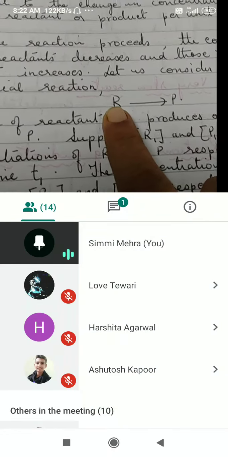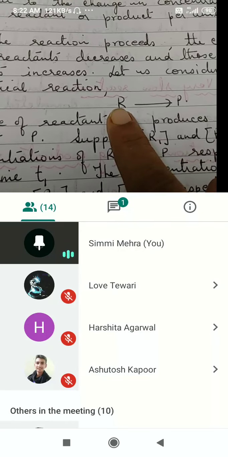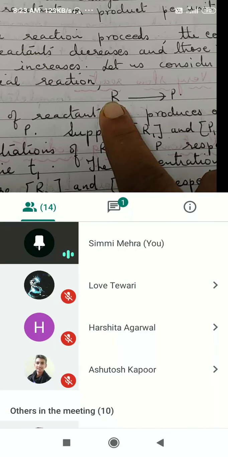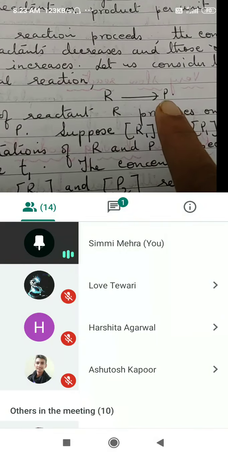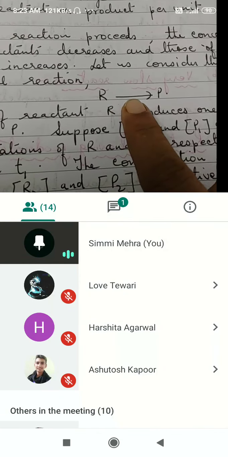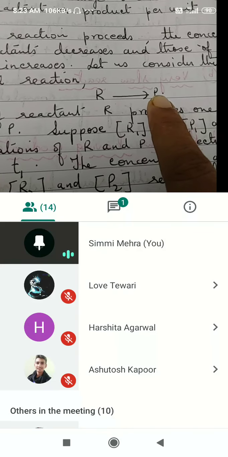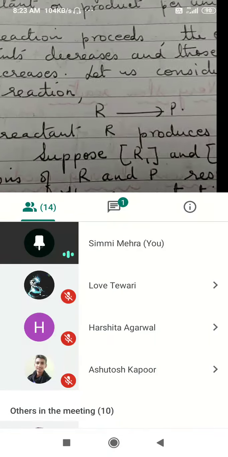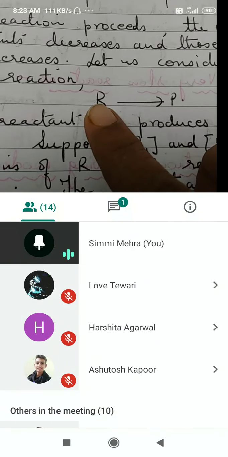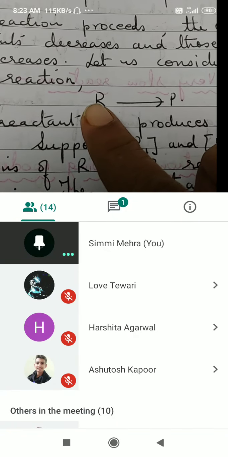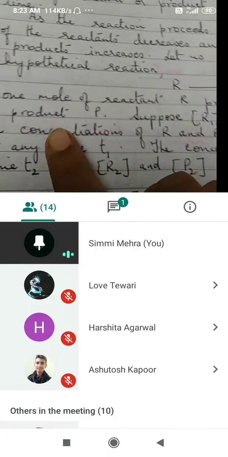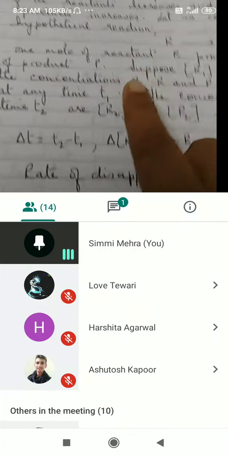What is the initial concentration of the reactant? Suppose I take 1 mole of the reactant and there is only one reactant. So the molecularity of the reaction will be 1. Okay, it is changing into product. Then the reactant concentration will go on decreasing. The initial concentration of product is always 0. So when the reaction starts, no product is formed. So initial concentration of the product will be 0. The rate of reaction for the reactant will go on decreasing. For product it will go on increasing. So this is what I have written over here.